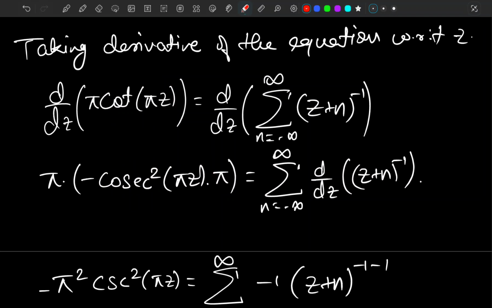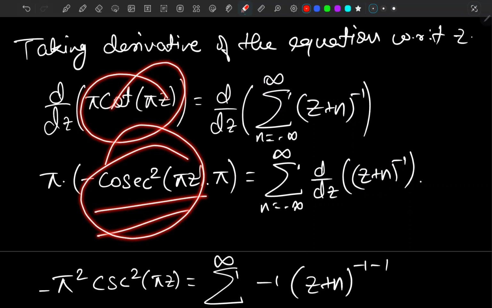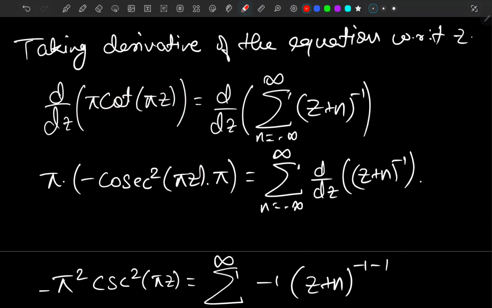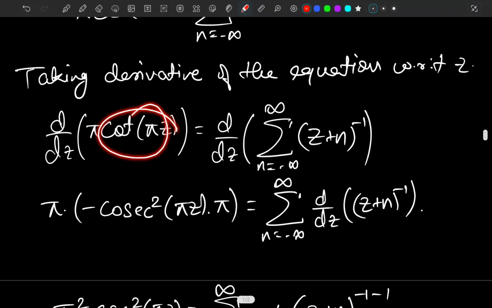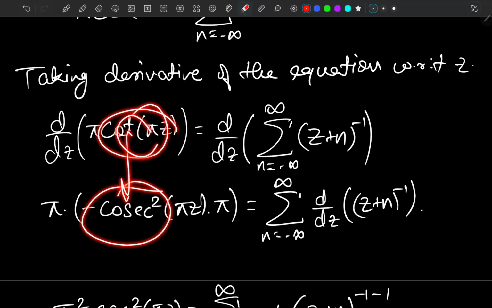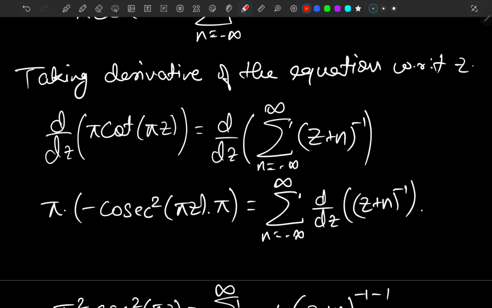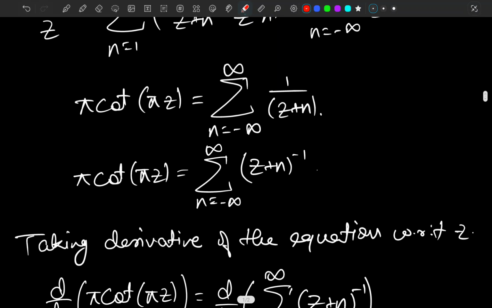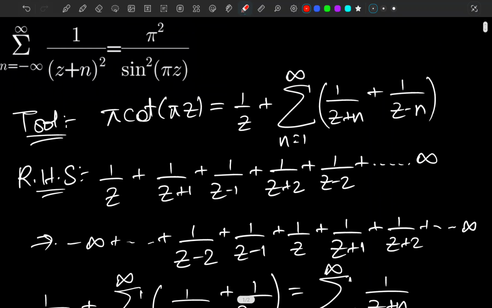I have uploaded 3 videos taking the derivative of 6 fundamental functions. So from the methods that I have used in those 3 videos, we can easily prove this. Actually, it's easy. But again guys, if you want me to prove that the derivative of cotangent of pi z is minus cosecant squared of pi z times pi, just tell me, I'll make another video to prove that as well. It's easy. And for now, it's good guys, and it was extremely easy as you might see.